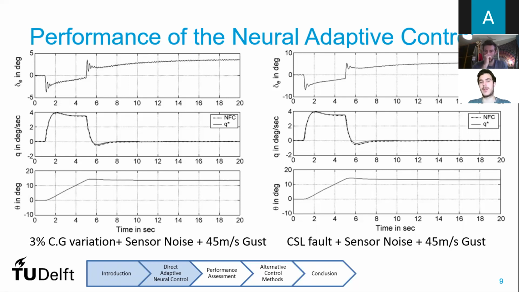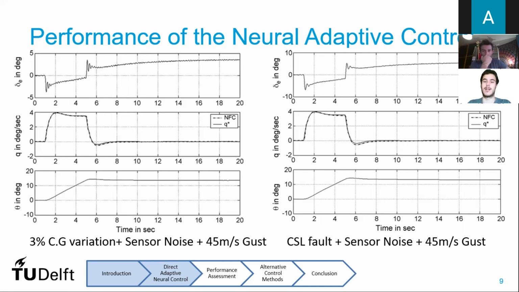Now, one important thing of this adaptive controller is that it can also adapt to uncertainties in the model. So in the left graph, as you can see in the bottom, there was a 3% change in the center of gravity of the aircraft, but also some sensor noise was included for the test, and a gust of 45 meters per second was included, which is very relevant for small research aircraft.